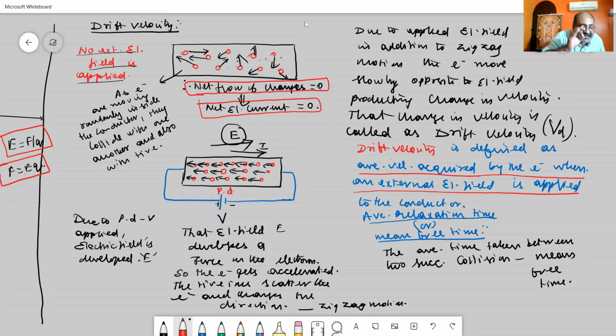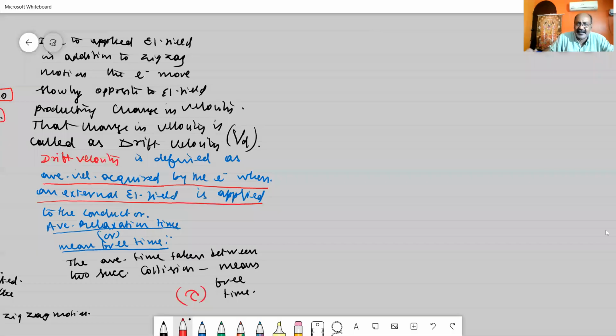It is represented in your book as mean free time, and it is represented by the letter tau. This is called the mean free time. Hope you have understood the theory of drift velocity.